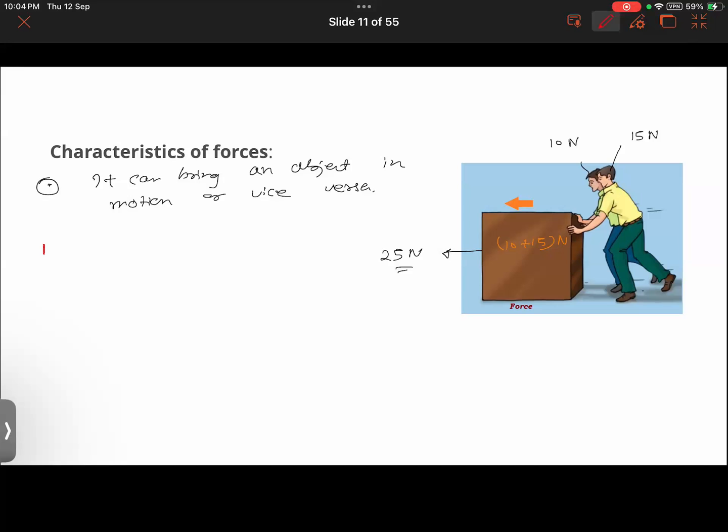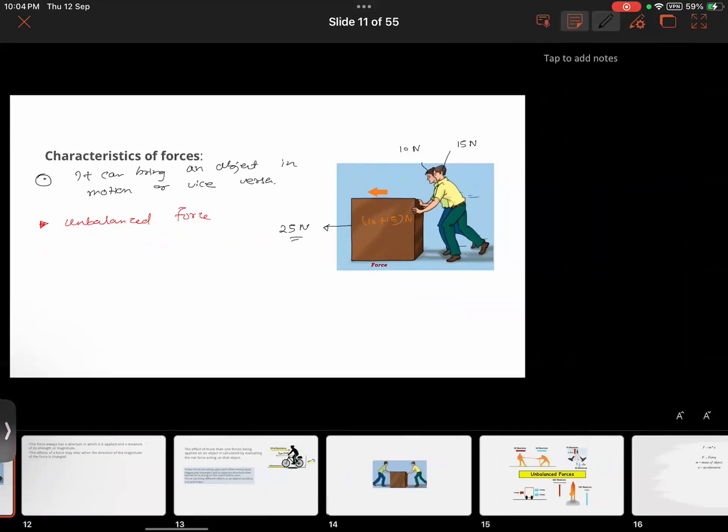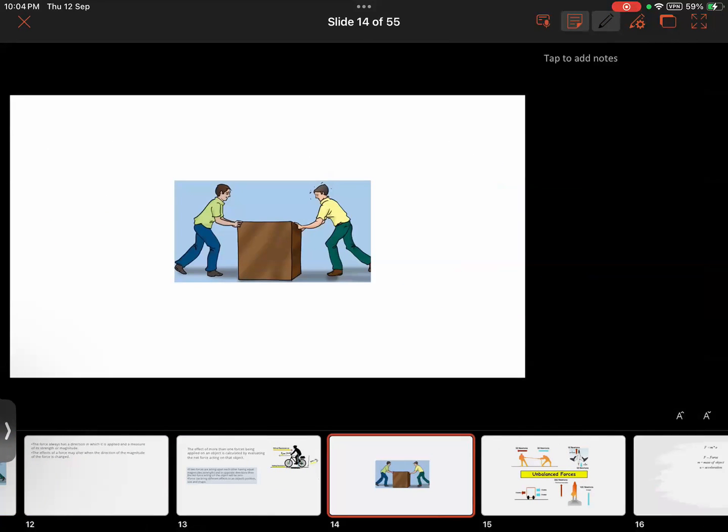So this is the case of an unbalanced force. Why? Because on the other side, there isn't any force acting on it to counter this 25 Newton force. If two boys were applying force of equal magnitude from opposite sides, the body would not move, and it would be a balanced force. Getting it, guys?